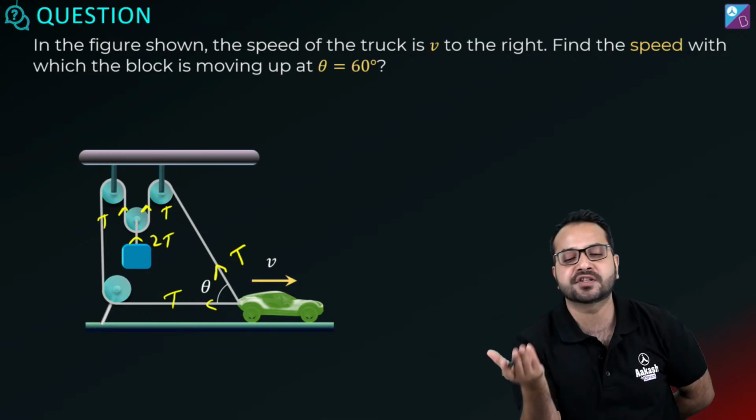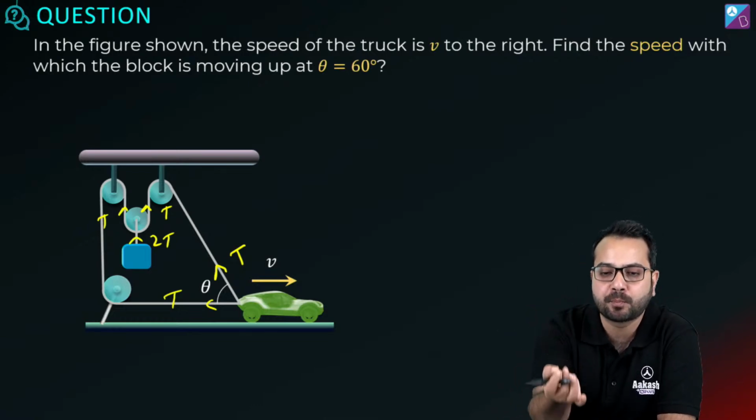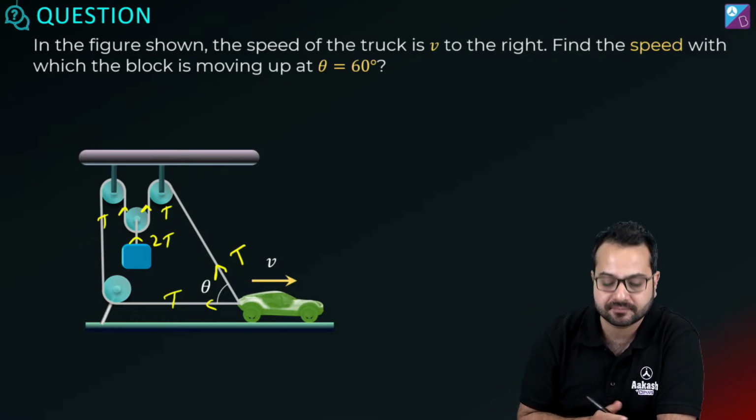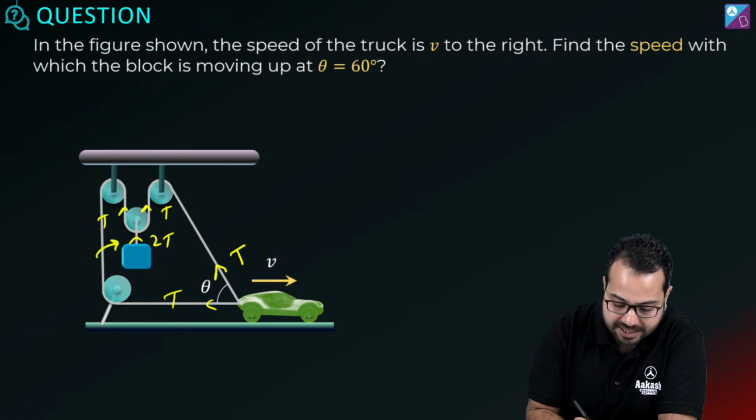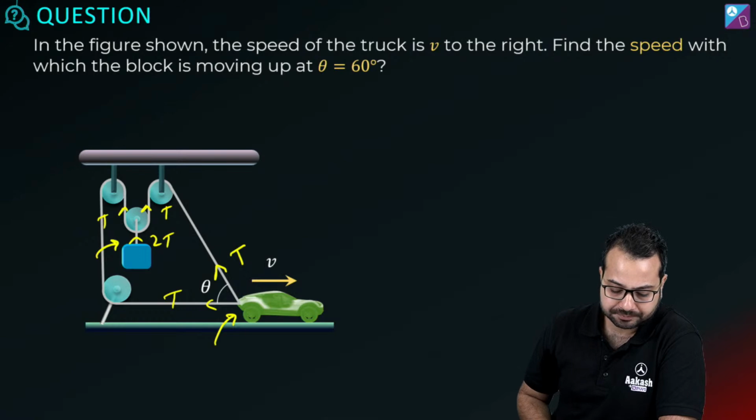Where there is a fixed pulley, I don't want to find the tension. So what are the only two places where we have to find the work done? One place is this and the next place is this. That's all.